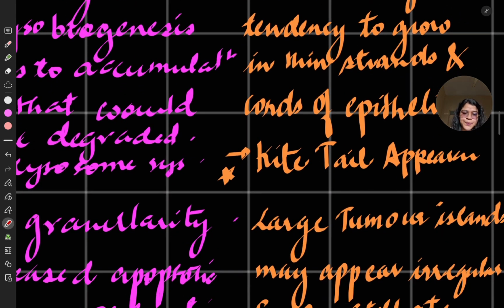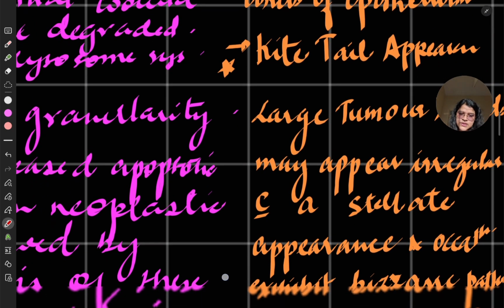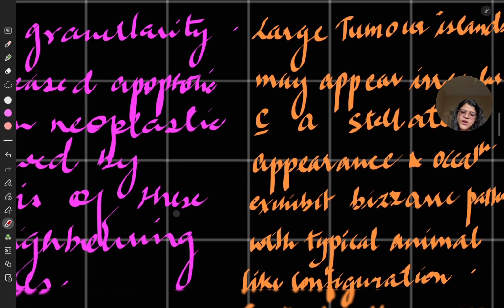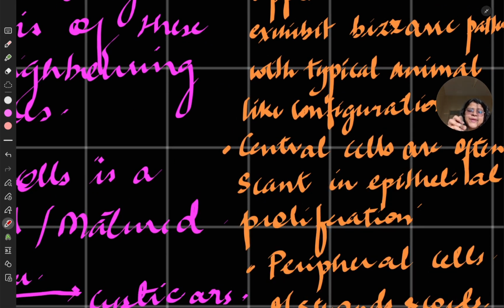So it has a kite-tail appearance, and large tumor islands may appear irregular with a stellate appearance and occasionally exhibit a bizarre pattern with an animal-like configuration. What I'm going to say is it has properties similar to plexiform and follicular, but the epithelium is squeezed together, the stroma is also squeezed together, and there is a kite-tail appearance. These large tumor islands also appear to have some animal-shaped or bizarre configuration.